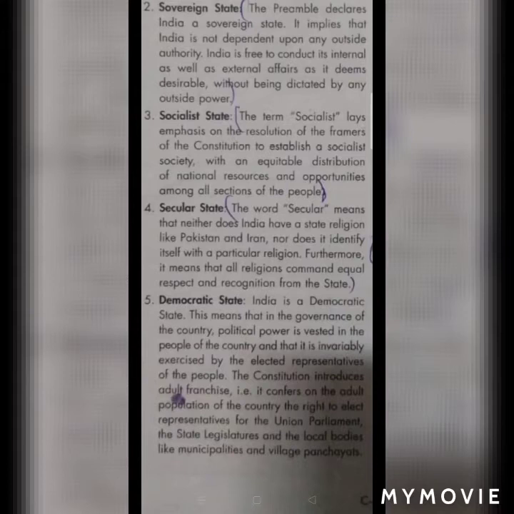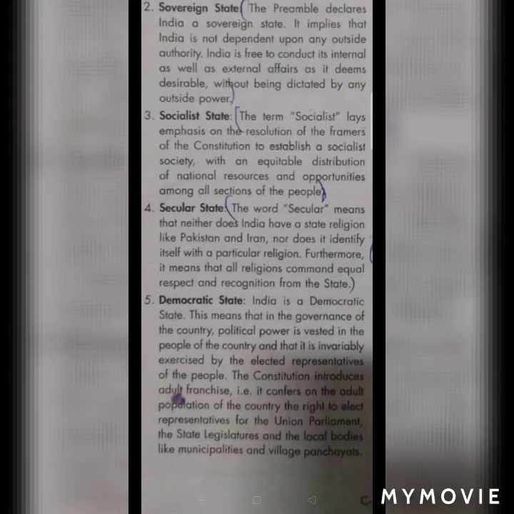The term socialist lays emphasis on the resolution of the framers of the constitution to establish a socialist society. Socialist society means giving equal importance to all individuals, as well as equal opportunity among all sections of the state, meaning people irrespective of caste, creed, color, religion. They intended to give equal importance to each and every section of society.